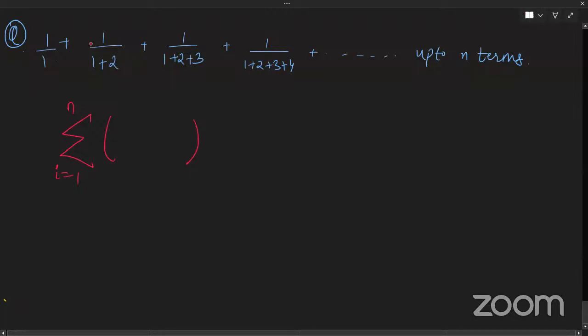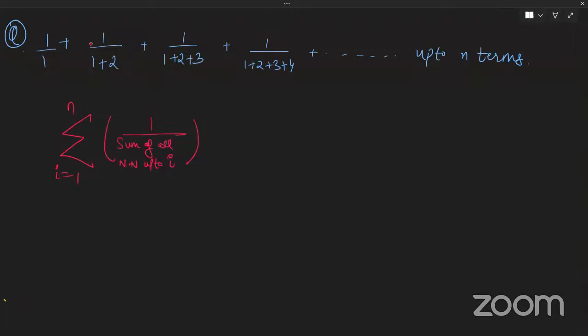So one way you can say this is 1 by the sum of all natural numbers up to i. This way you can write it. Is this correct? Yes, sir. Because if I'm pulling out the second term, it is basically 1 by the sum up to 2. Same when I'm pulling out the third term, it is 1 by 1 plus 2 plus 3. So it is basically the sum of all natural numbers up to i.